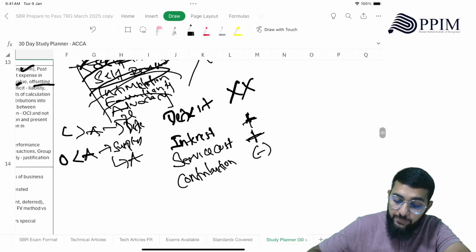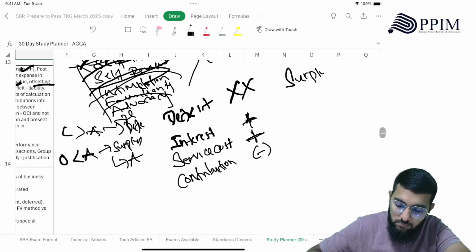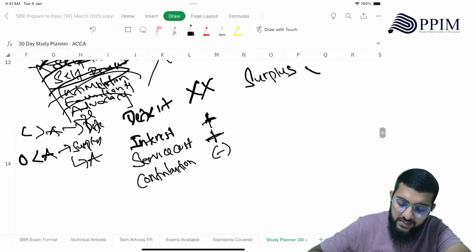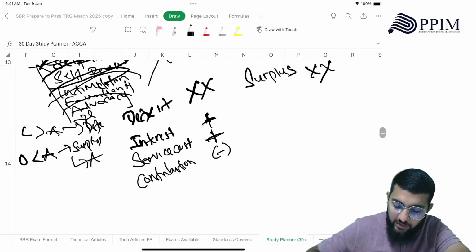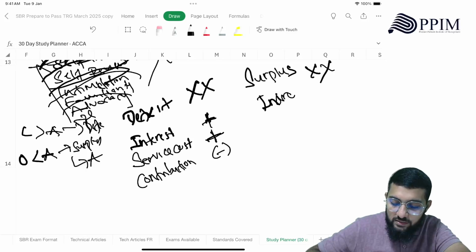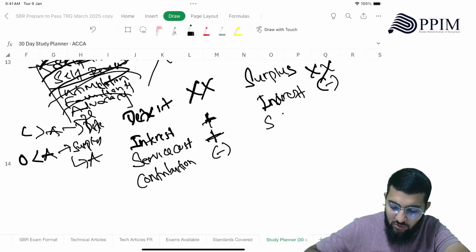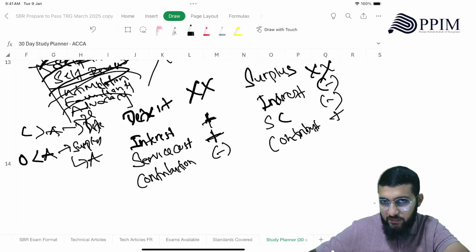But if it is surplus, if surplus is given in a positive figure, then the interest cost will be deducted, service cost will be deducted, contribution will be added. Okay, that you need to remember.